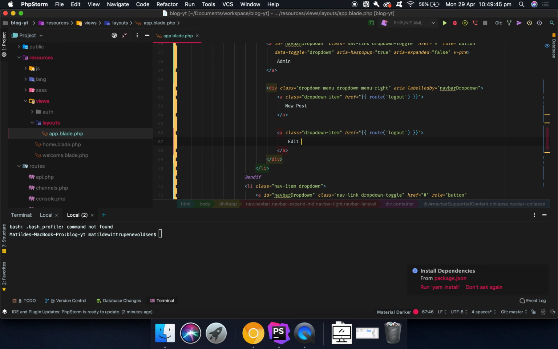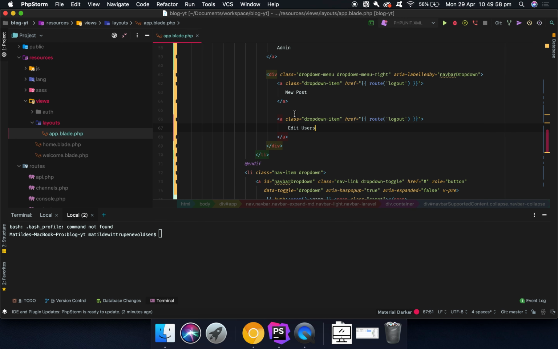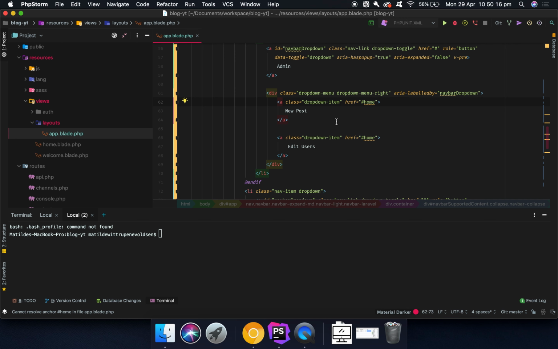Go in here and add in something called edit users, in case that you want to delete a user or something for inappropriate behavior. We are going to have a very simple system here, and beside that I think we're going to go with this for the first. So if we just remove this here, we can later on add in any others if we feel like we need to. At the moment we just need to have new post and edit users, and then you'll be able to edit post on that.